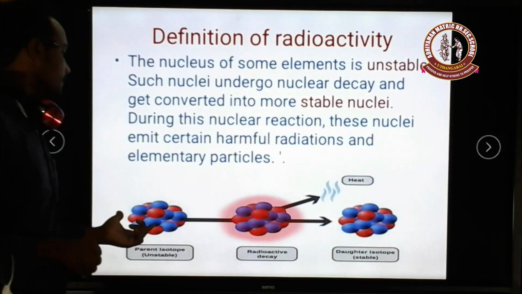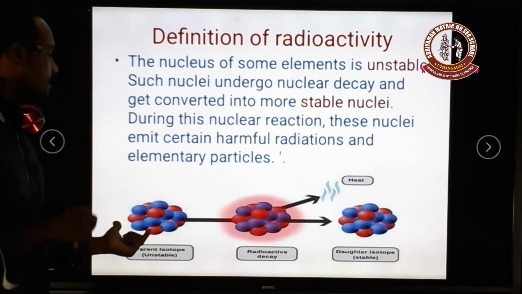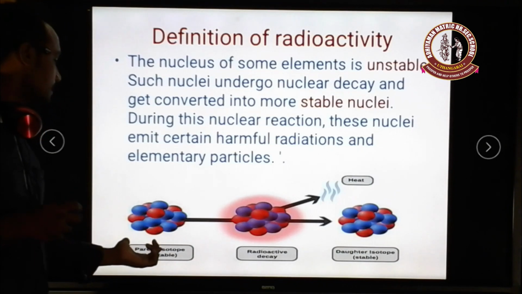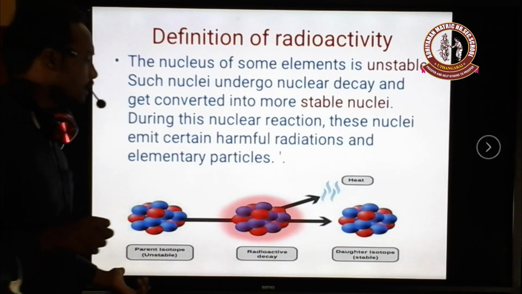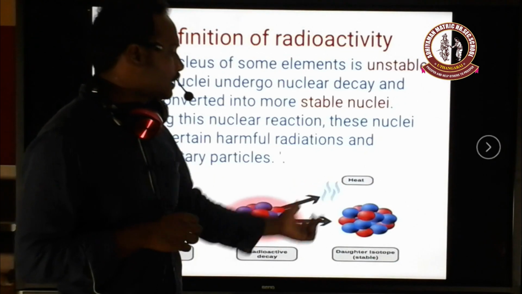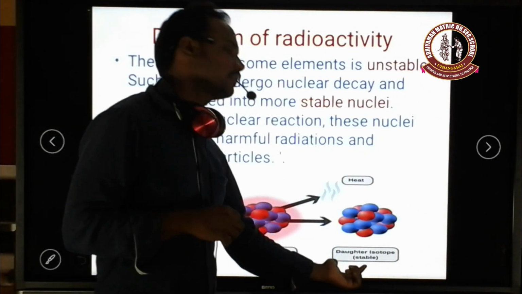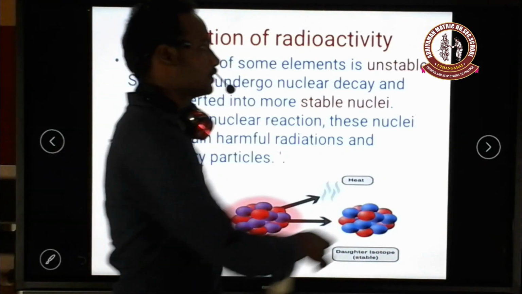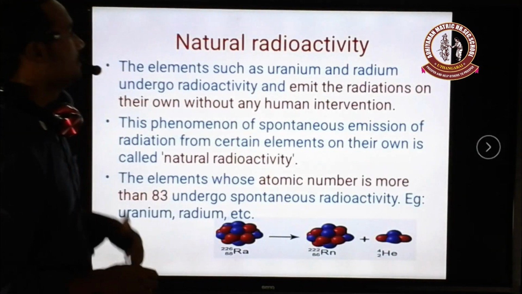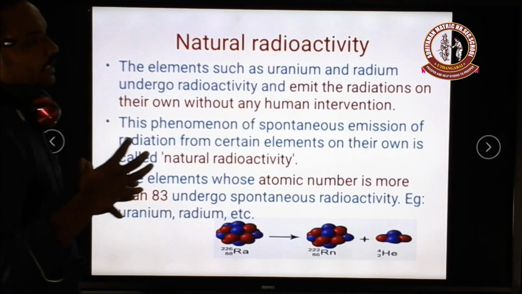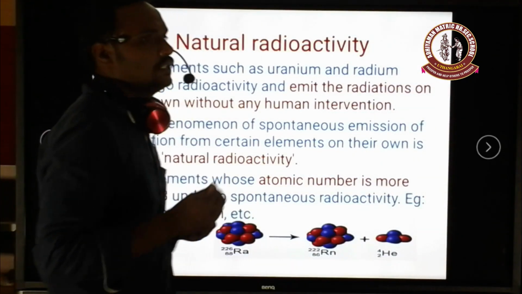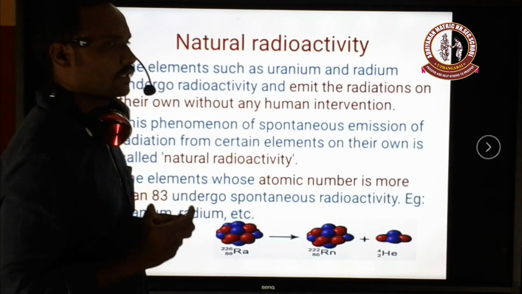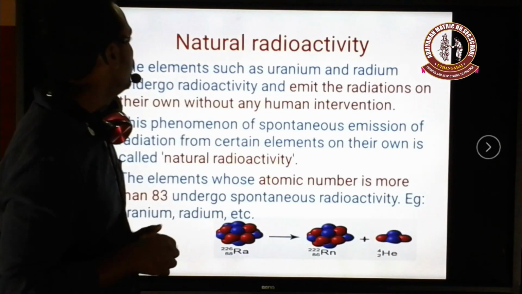Then, which nucleus gives the nuclear decay at the initial stage? That nucleus is called the parent isotope, and after the decay process, the nucleus that remains is called the daughter isotope. Then natural radioactivity. Radioactivity can be classified into two kinds. One is natural radioactivity, and the other is artificial radioactivity. Now we are going to see natural radioactivity.